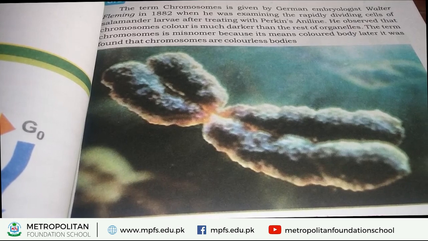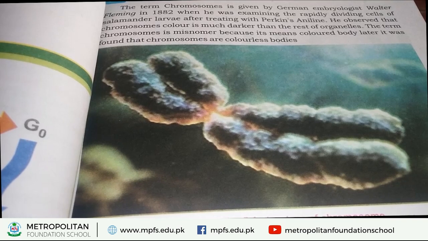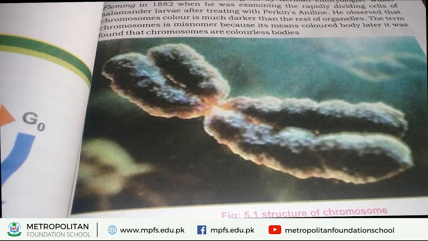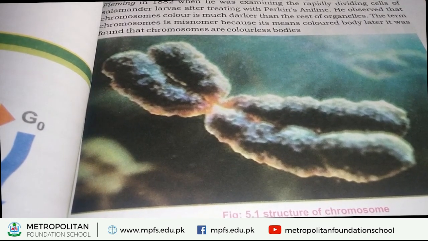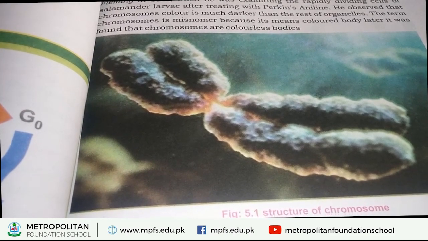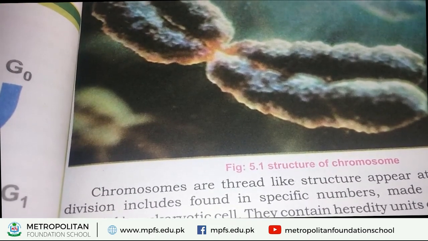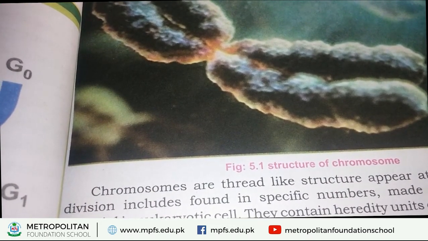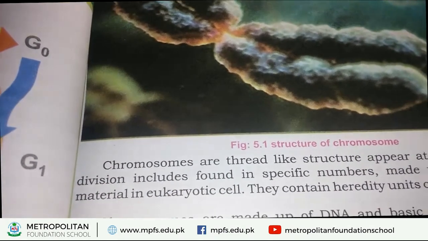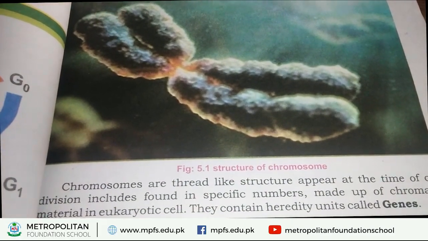The term chromosomes means colored body. This colored body was first observed by German embryologist named Walter Fleming in 1882. When later scientists researched it, they found that chromosomes are colorless bodies. So how can we define chromosomes? What are chromosomes? Chromosomes are thread-like structures.